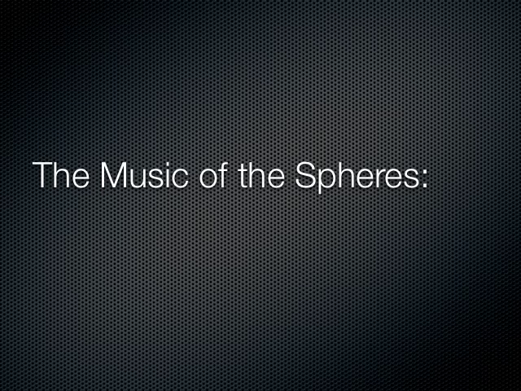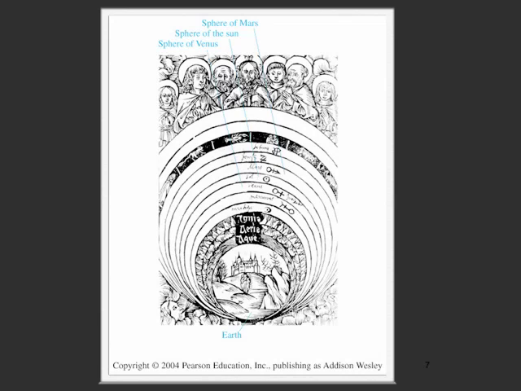The music of the spheres, the description of orbital motion of the moon and planets and stars. In ancient times, particularly ancient Greece, it was believed that all objects in the heavens revolve around the earth. Not that the earth rotates about itself once a day, but that the earth is stationary and the planets and the sun all rotate about the earth.